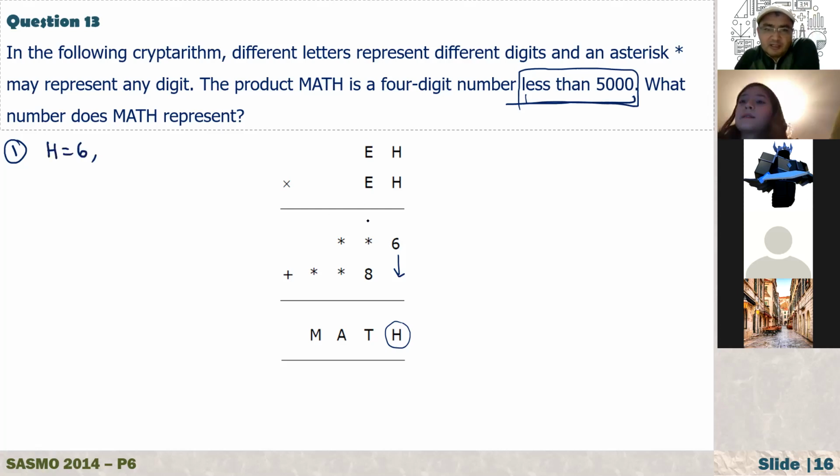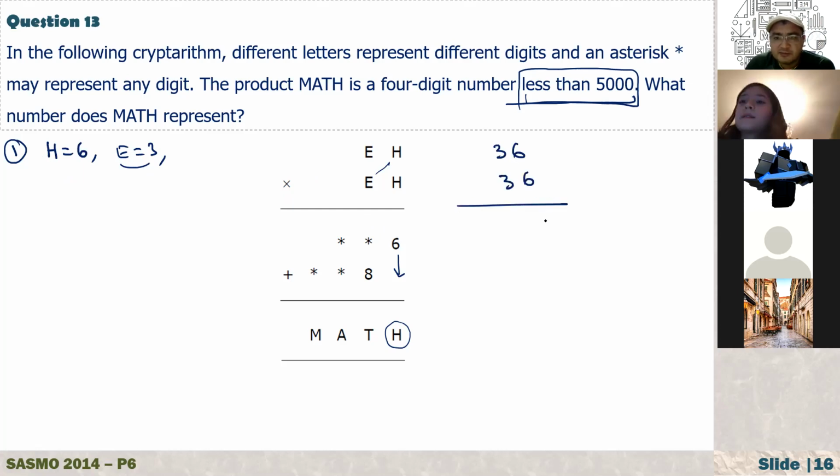So now how about E? So E times H. It can be not 1, 2 times 6, 12, 3 times 6. So E, either it is 3 or what? Now, if it is 3, I think that's it, right? So here we have 36 times 36.